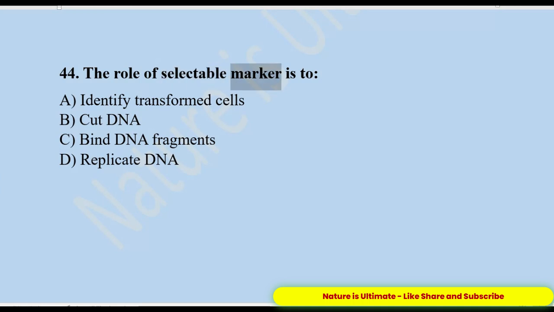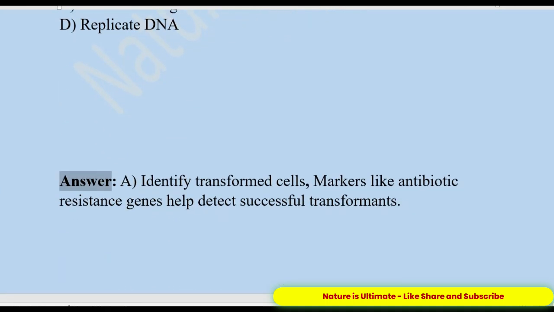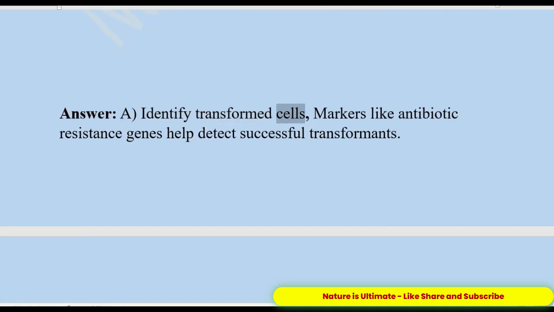44. The role of a selectable marker is to A. Identify transformed cells. B. Cut DNA. C. Bind DNA fragments. D. Replicate DNA. Answer: A. Identify transformed cells. Markers like antibiotic resistance genes help detect successful transformants.